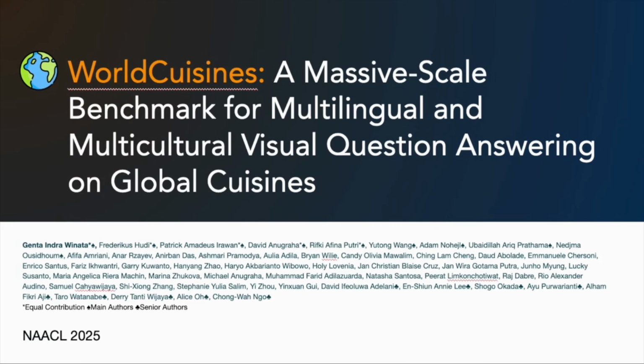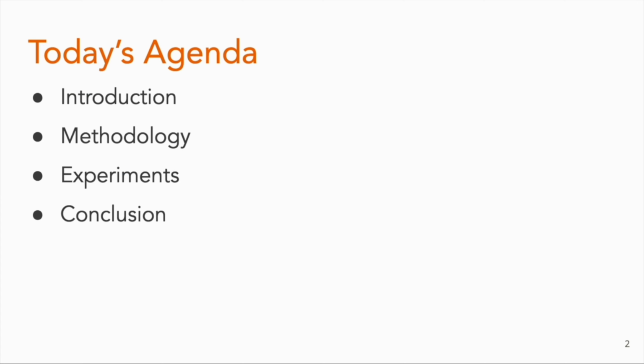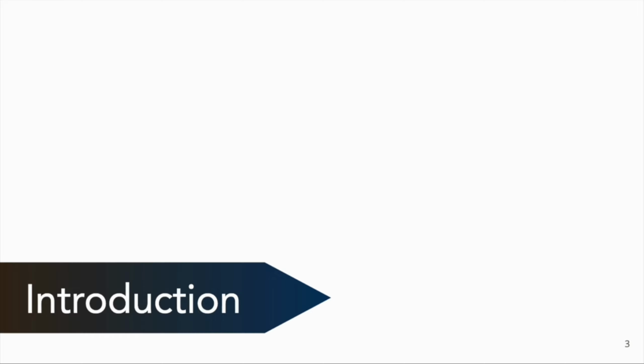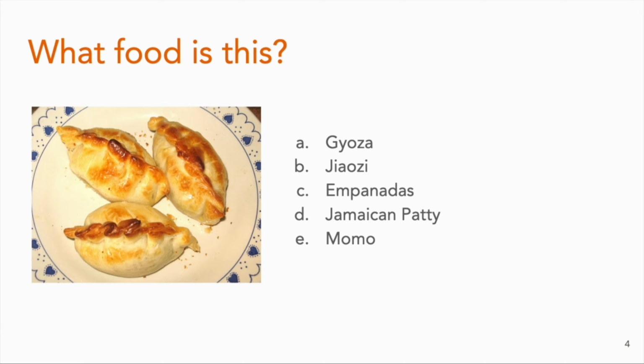Today I'm going to present our work about WorldCuisines, a massive scale benchmark for multilingual and multicultural visual question answering on global cuisine. In this presentation, we will start with the introduction and motivation about the work, and then we're going to cover how we collect the data and also the methodology, how we evaluate the quality. And then we start looking into the experiments for different visual language models to see their performance, and we will end with conclusion.